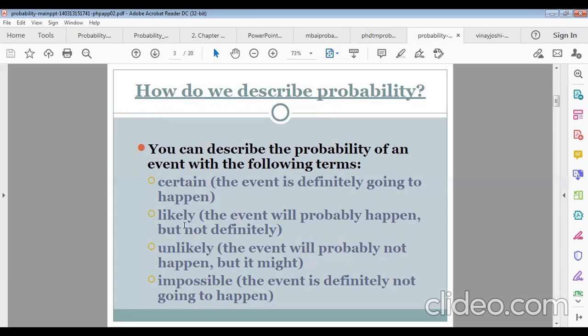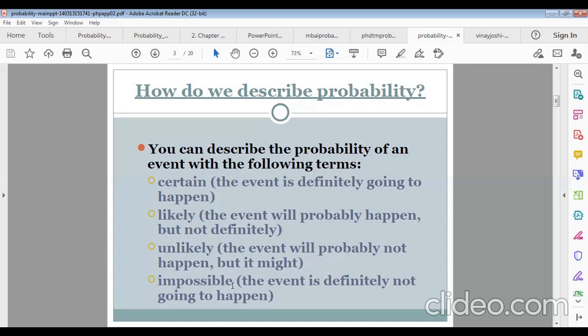Then the probability of a certain event, remember, will be 1. The highest probability is 1, that means 100% if we represent it as a percentage. But the probability of an impossible event will be 0. Remember it. So the lowest probability is 0 and the highest probability is 1.